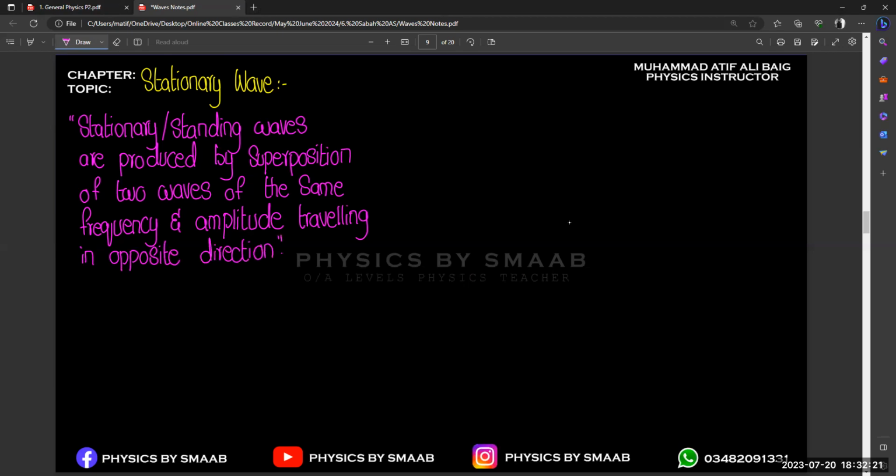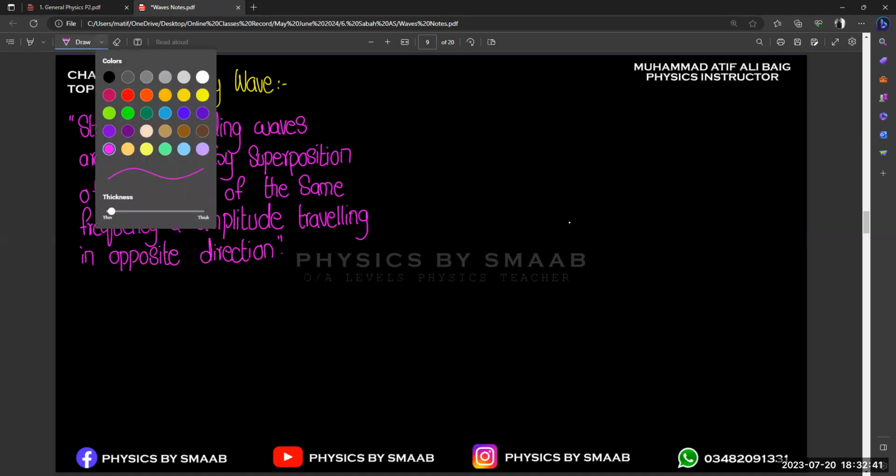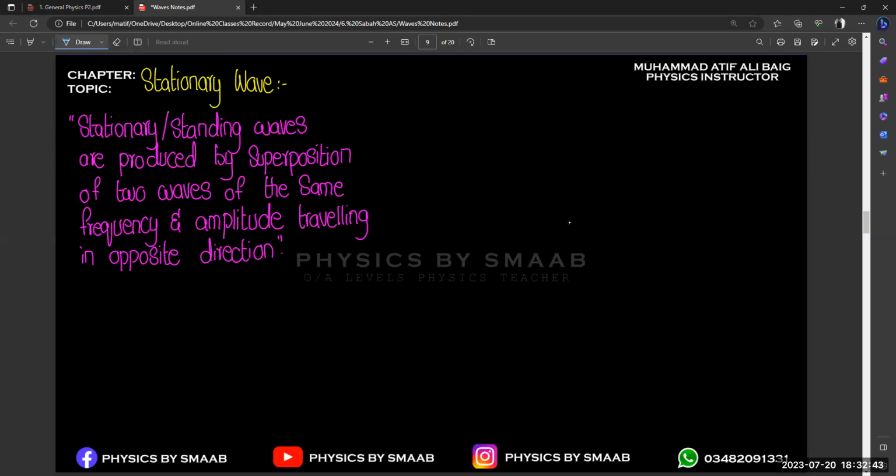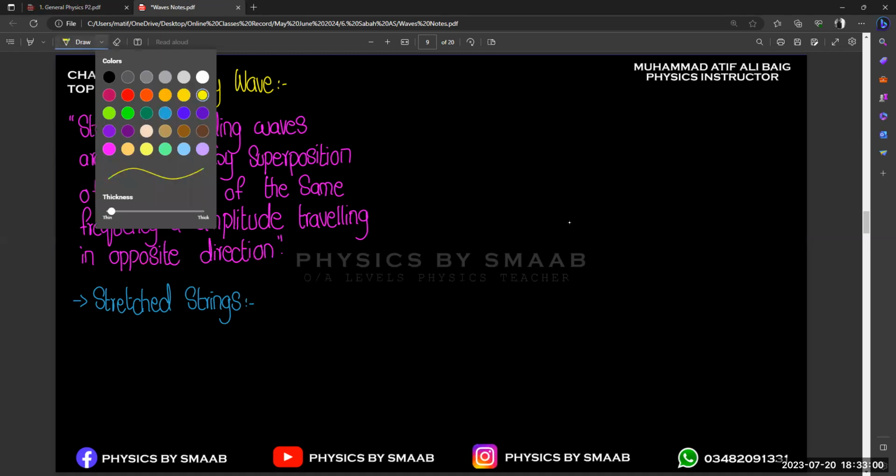Now the definition is almost the same as for stationary waves, but the difference is that in stationary waves we talk about the addition of amplitude, while here we talk about their interaction with each other when they are moving in opposite directions, right? So let's take a very common example from our daily life, like a stretched spring or stretched strings.